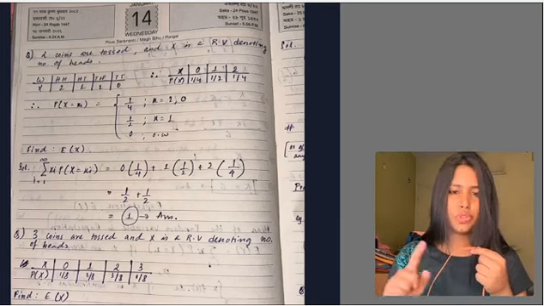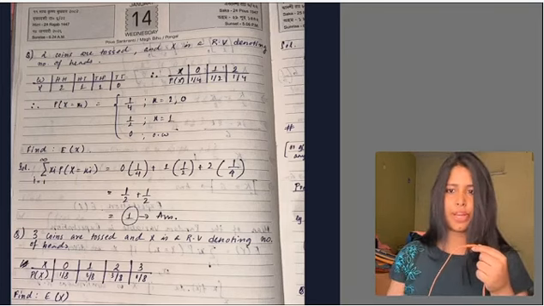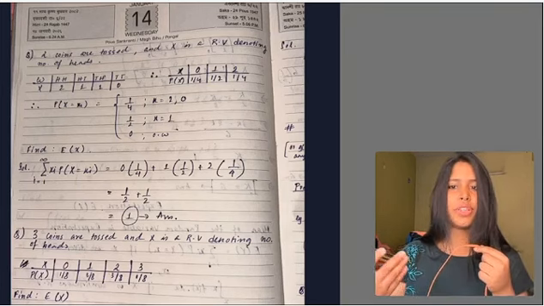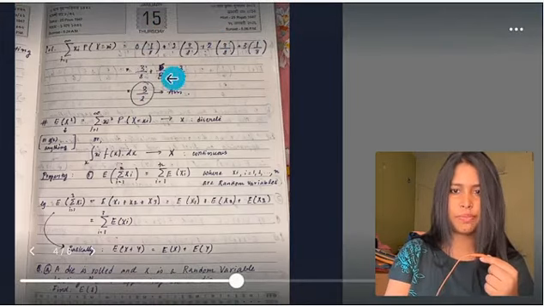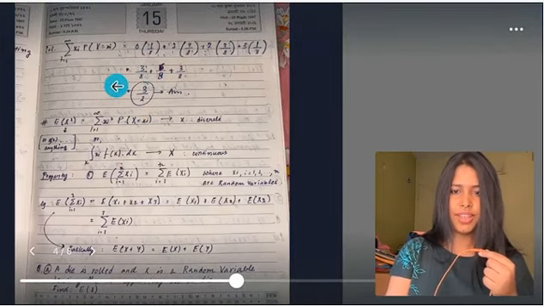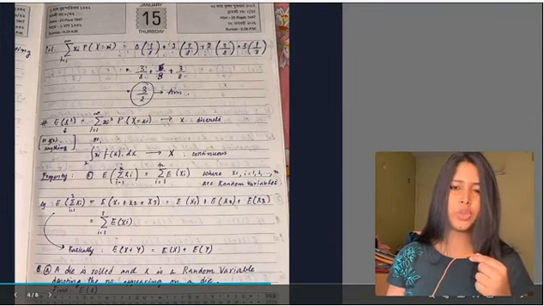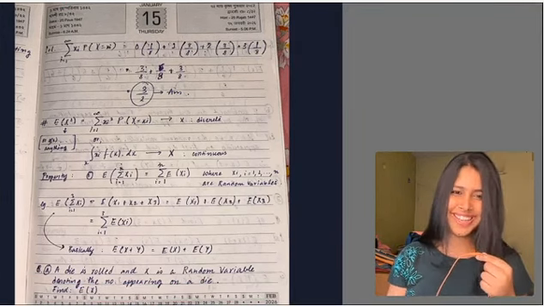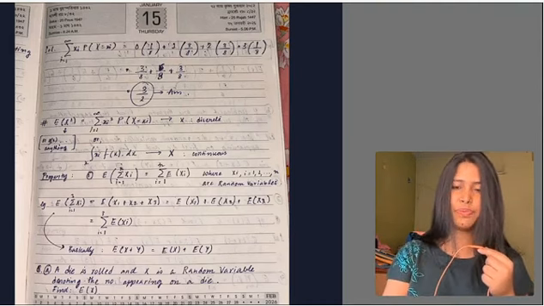E of X equals 0 into 1 by 8 plus 1 into 3 by 8 plus 2 into 3 by 8 plus 3 into 1 by 8, which is equal to 12 by 8. Yes, 3 by 2. This is the answer. So what does this mean? On average, 1.5 heads. Not exactly possible in one toss, right? But perfectly valid in expectation.